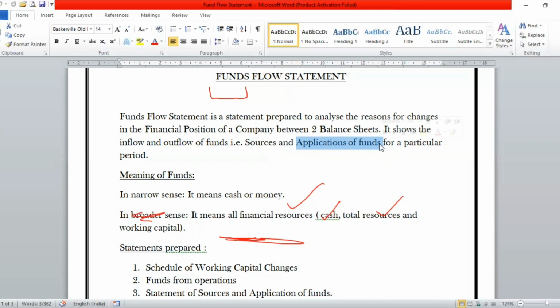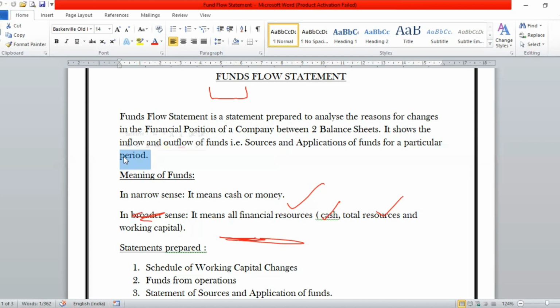Now, the nature of a particular movement, like whether a particular thing is an inflow or an outflow, it always varies from one period to another period. Here, period means the financial cycle which is being followed by the company. Like in a particular year, a certain movement can be inflow. However, in the next year, the same movement can be outflow.